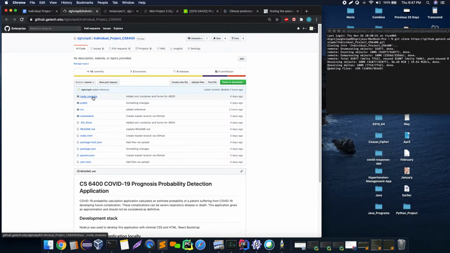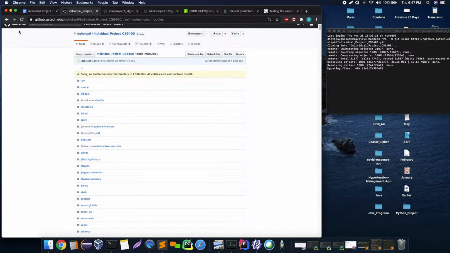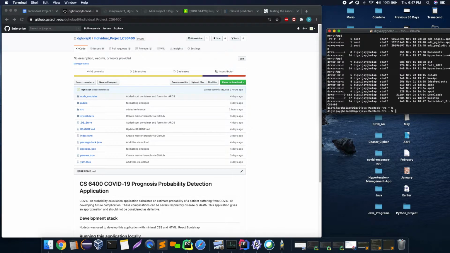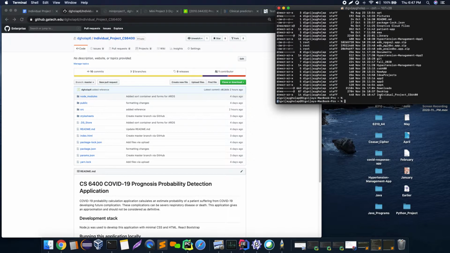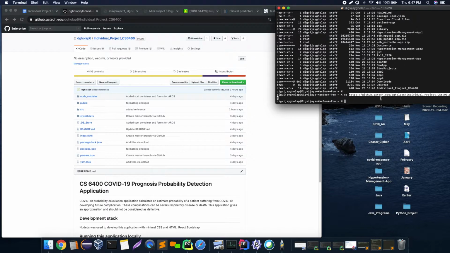There are a lot of Node modules that I imported. I'm not using any of these, but since I was using the Studio, it got all the dependencies. Let's see where the application is. Okay, here you can see I downloaded the entire source code. This is the folder. I'm just going to the actual folder, cd.